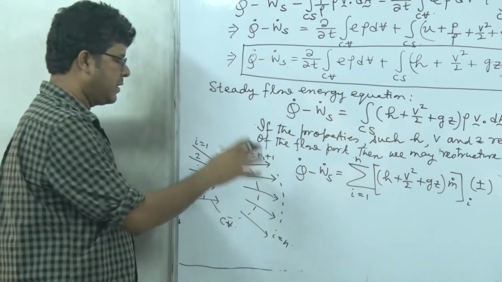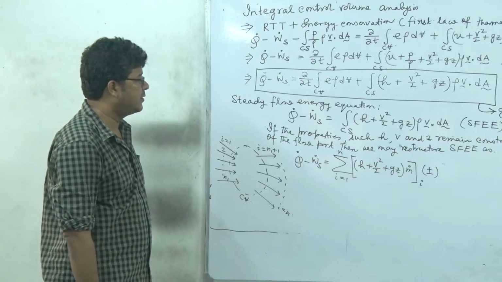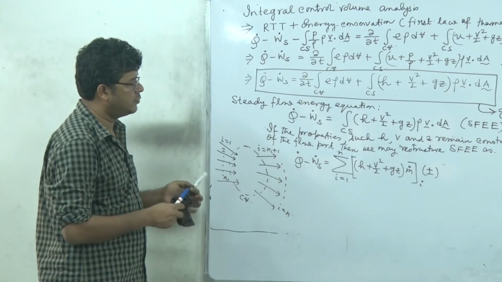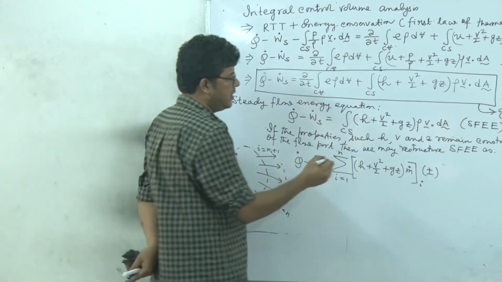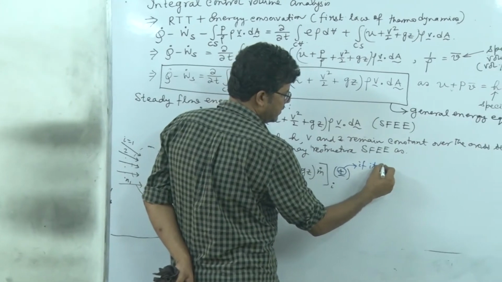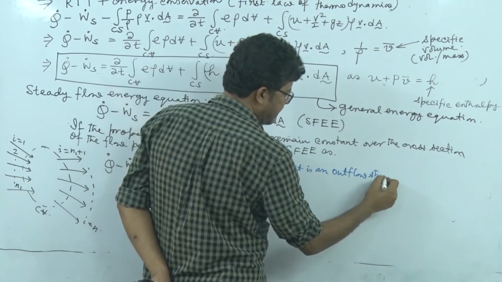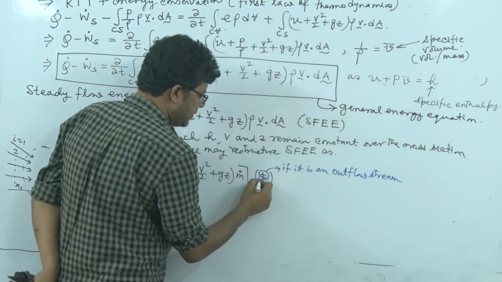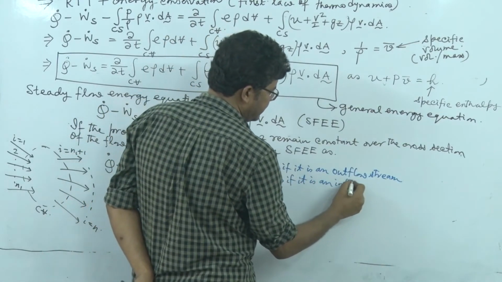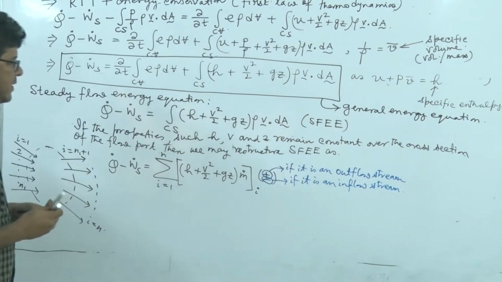So we are doing a calculation for all streams, and the plus sign will be associated with a specific stream if it is an outflow, and the minus sign should be considered if the specific stream is an inflow. So the terms will be plus if it is an outflow stream and minus if it is an inflow stream. So that is the typical SFEE.